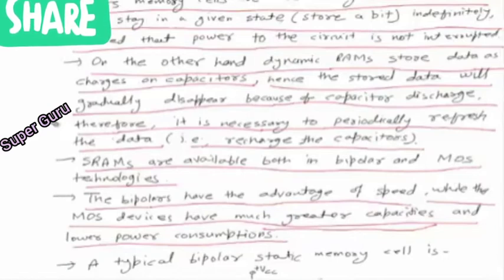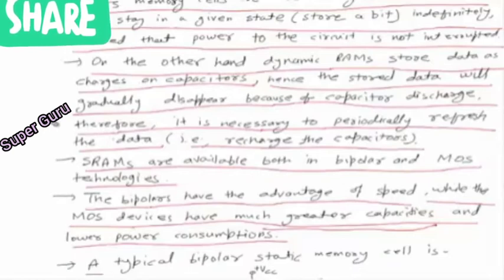In a given chip we can implement more MOS devices as compared to bipolar, so we can have more memory size, which means greater capacity. So whenever we have to decide what we need: if you want greater speed, we go for bipolar devices. If you want greater capacity or lower power consumption, we go for MOS devices. Now we'll see its structure one by one.